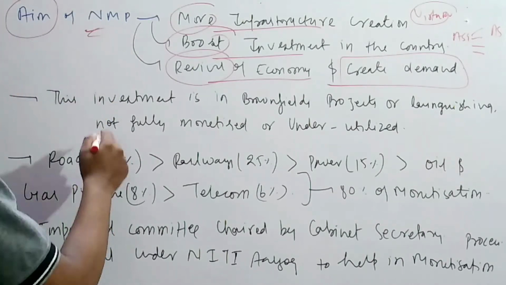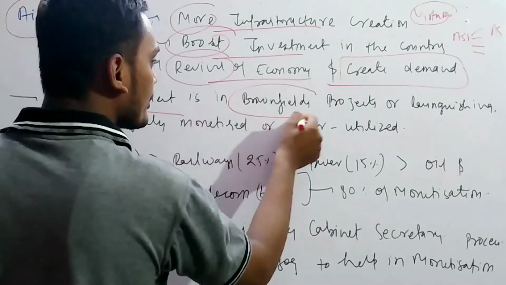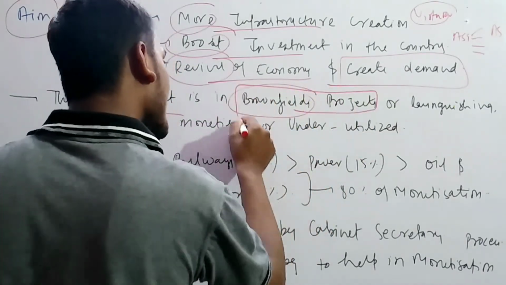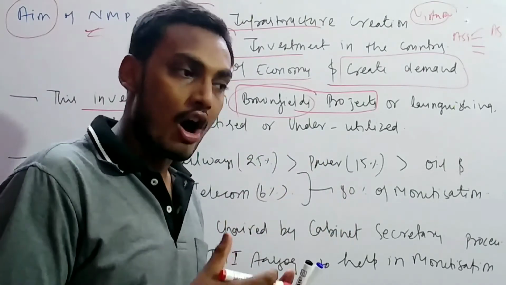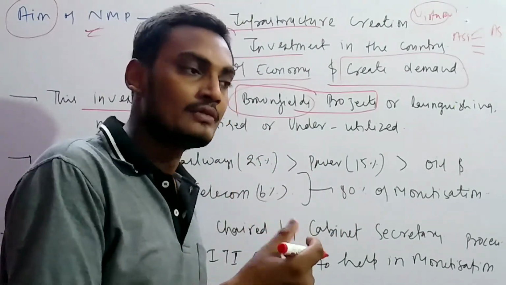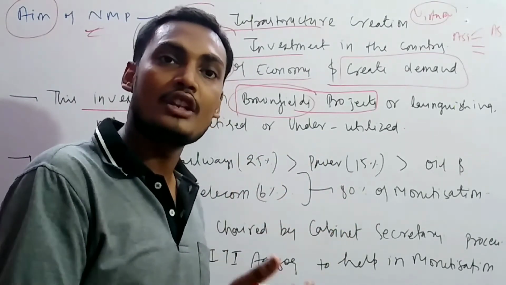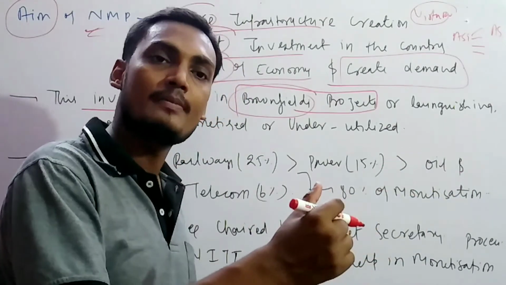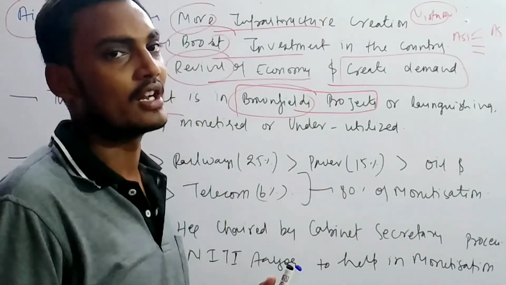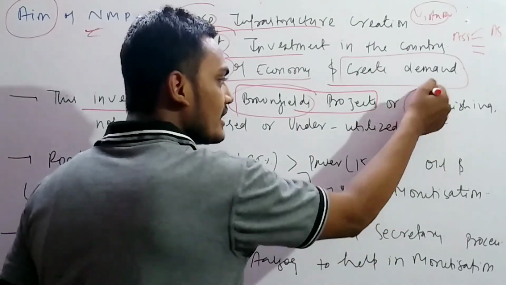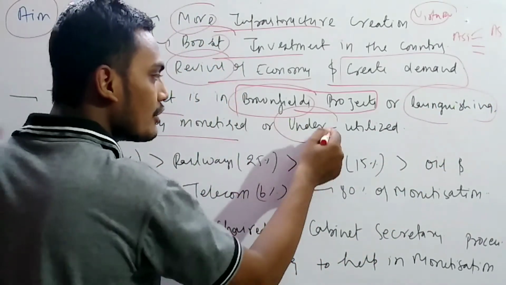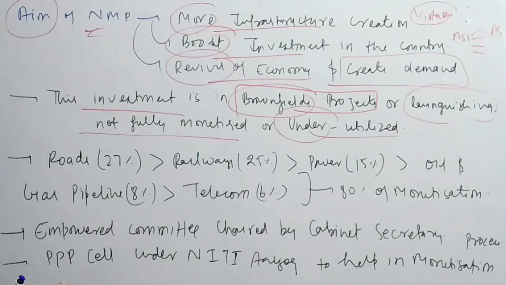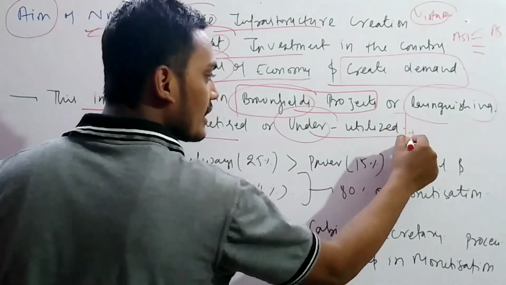Investment is in brownfield projects, which are basically projects that are either not used, or where there is a reduction in usage. These will be provided to the private sector, and some money will be taken from that, either in languishing areas or from projects that are not fully monetized or underutilized. Underutilized means not fully utilized projects.